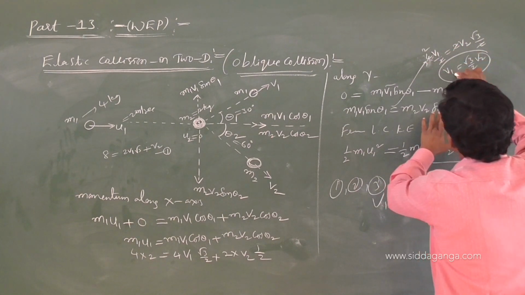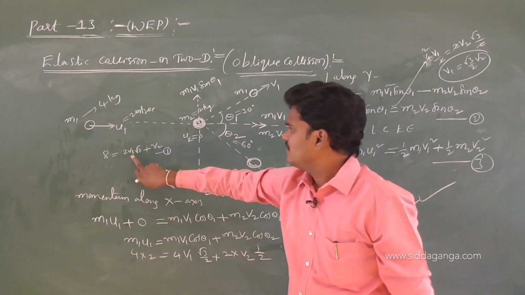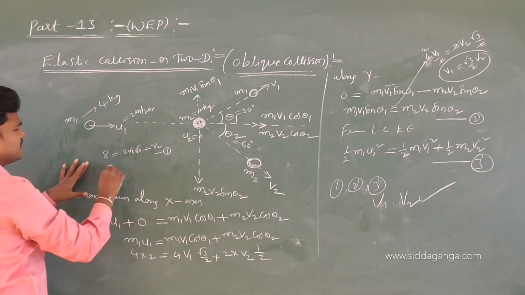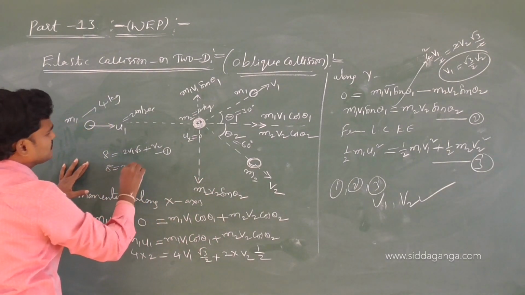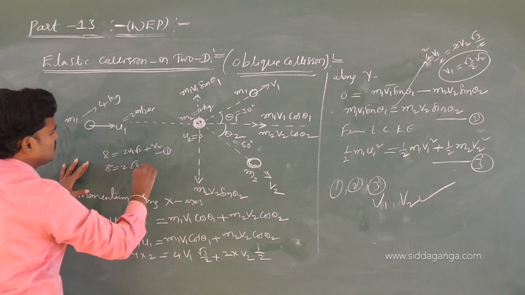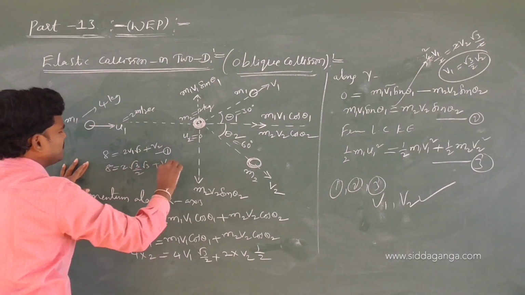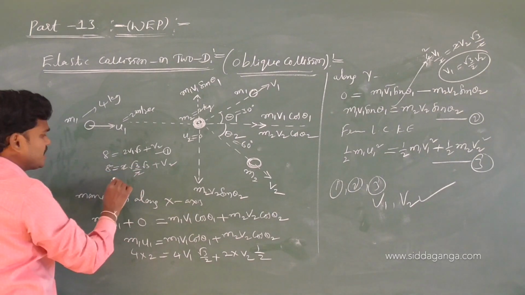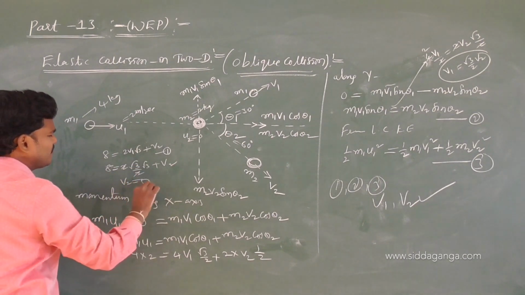So I got V1, substitute this V1 here. No need to write, just see: 8 is equal to 2, what is V1? Root 3 by 2, root 3 plus V2, 2 root 3, 3. Take 3 to the left, 8 minus 3, 5. What is V2? 5 meter per second.